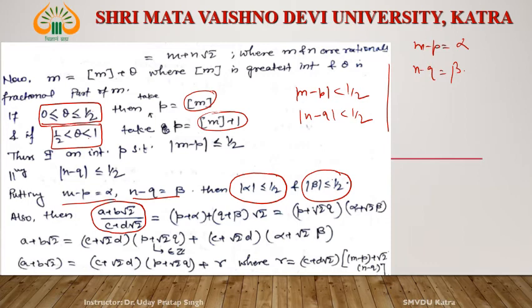So a plus b root 2 divided by c plus d root 2 is this thing, since this is equal to m plus n root 2. What is m? m is equal to p plus alpha, and n is q plus beta. Now, what is a plus b root 2? Multiply this thing by c plus d root 2. So a plus b root 2 is equal to (c plus root 2 d)(p plus root 2 q) plus (c plus root 2 d)(alpha plus root 2 beta).